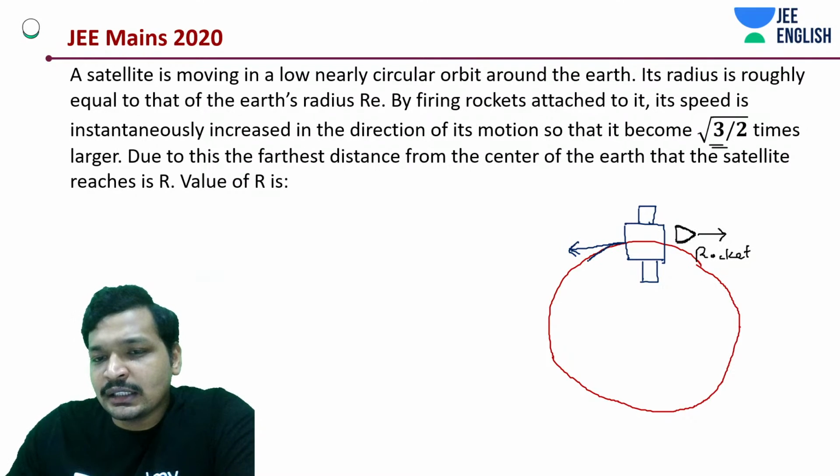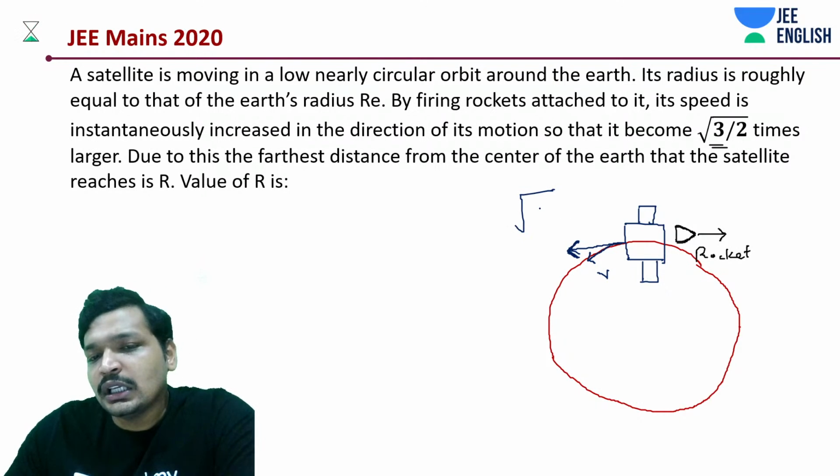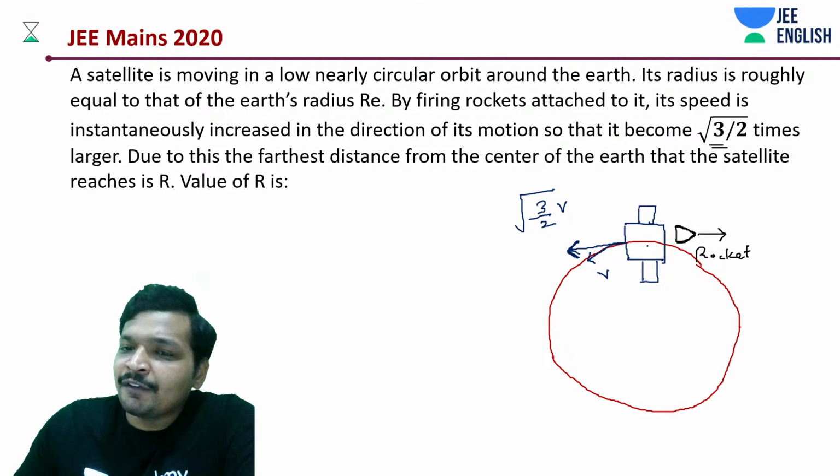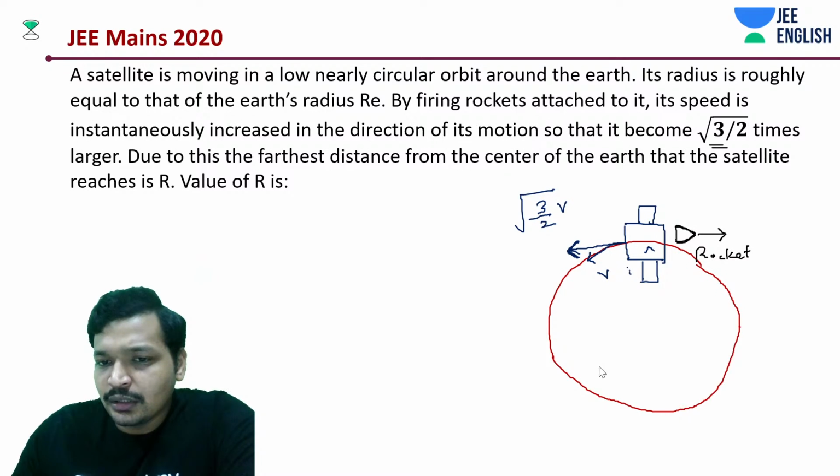Initially it was moving with v, now it has become root 3 by 2 v. And from the center of the earth, what is the distance of the planet? It's a lower orbit, and that's like the near circular orbit case that we used to discuss.